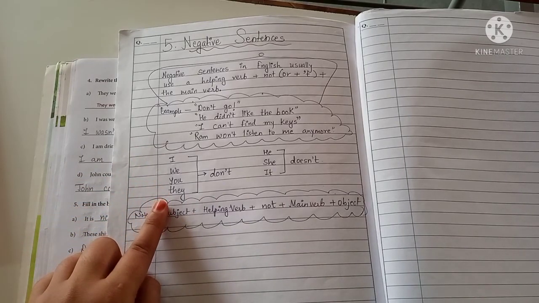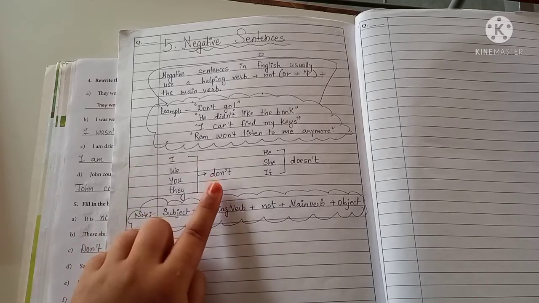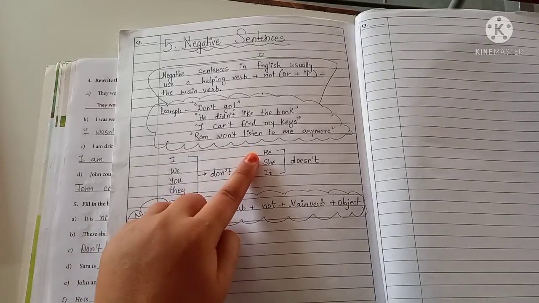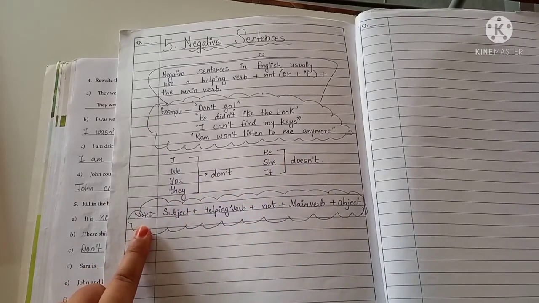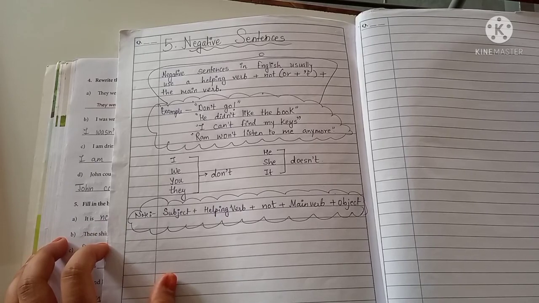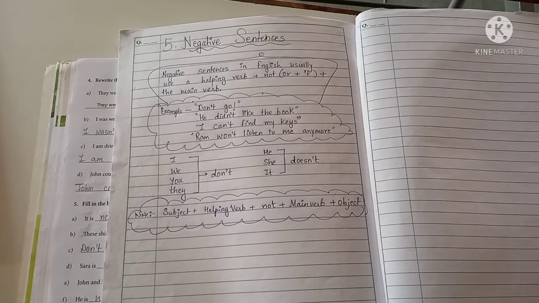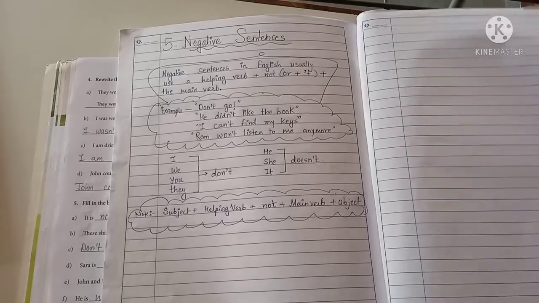Just now I told you. We write don't. And with he, she, it, we write doesn't. So our format of making a negative sentence is subject plus helping verb plus not plus main verb plus object. Alright, learners, I hope all of you have done it beautifully in your notebook.